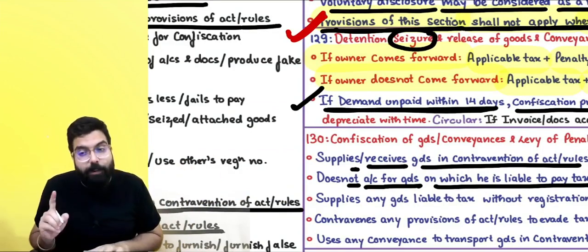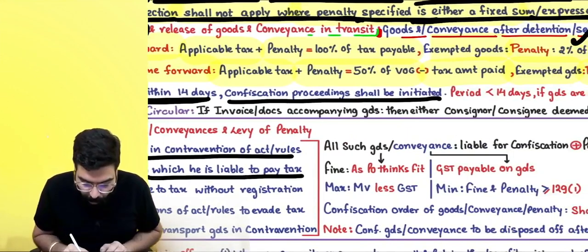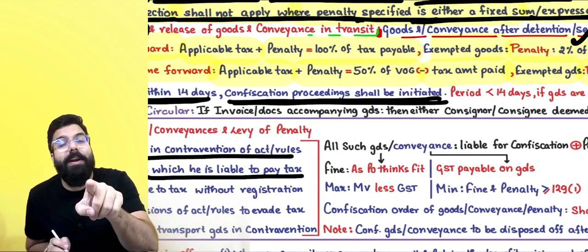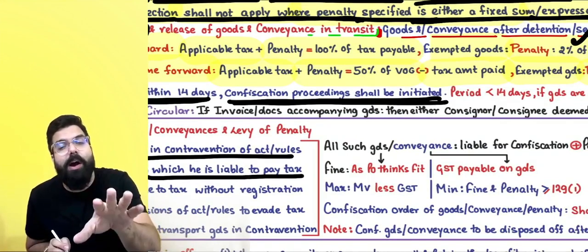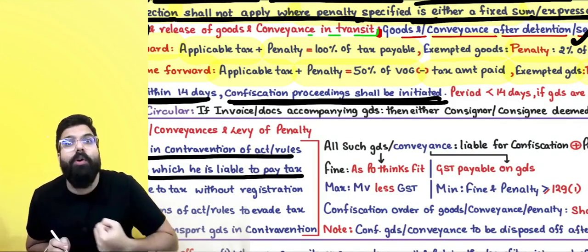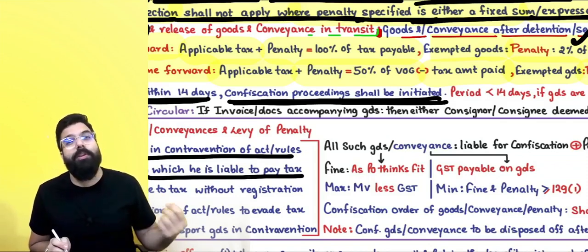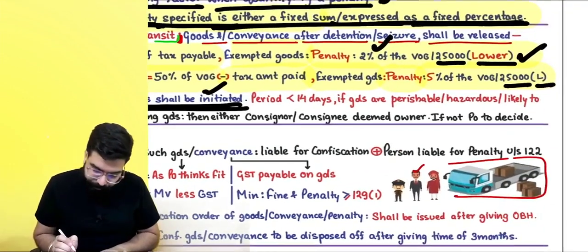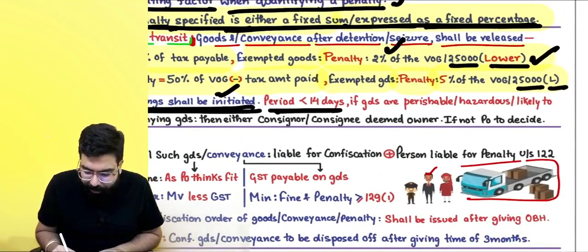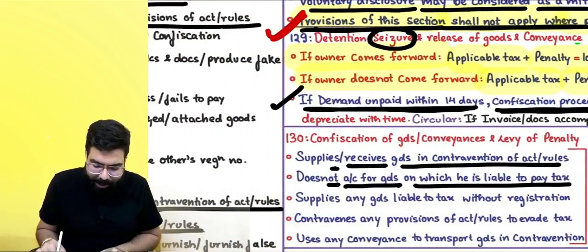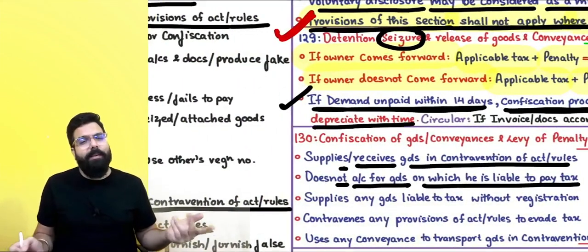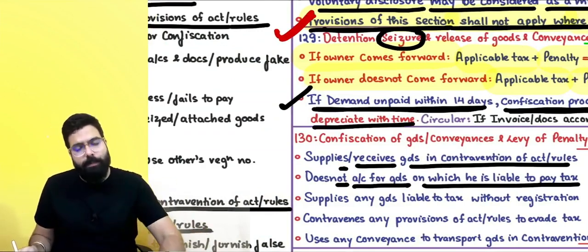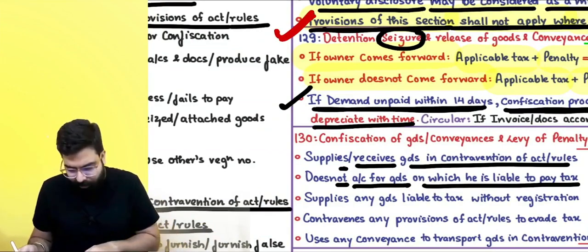If the demand is unpaid within 14 days, confiscation proceedings shall be initiated. Means they will issue a show cause notice: you have not paid the demand, we will now take over the goods, the ownership will also be taken over. Basically, confiscation proceedings will start. The period will be less than 14 days if the goods are perishable, hazardous or likely to depreciate with time. Perishable goods, in the case of mangoes, will they wait for 14 days? No, they will immediately start the confiscation proceeding.